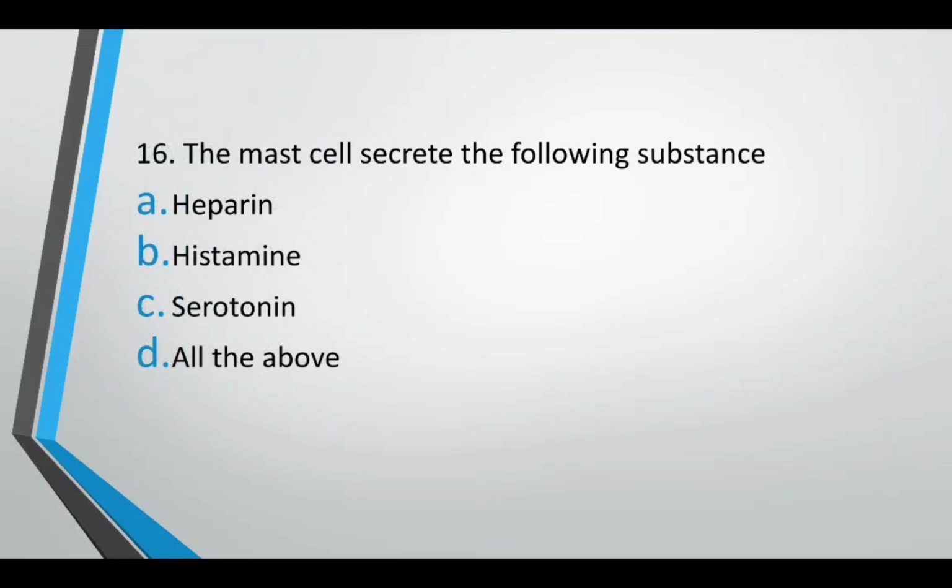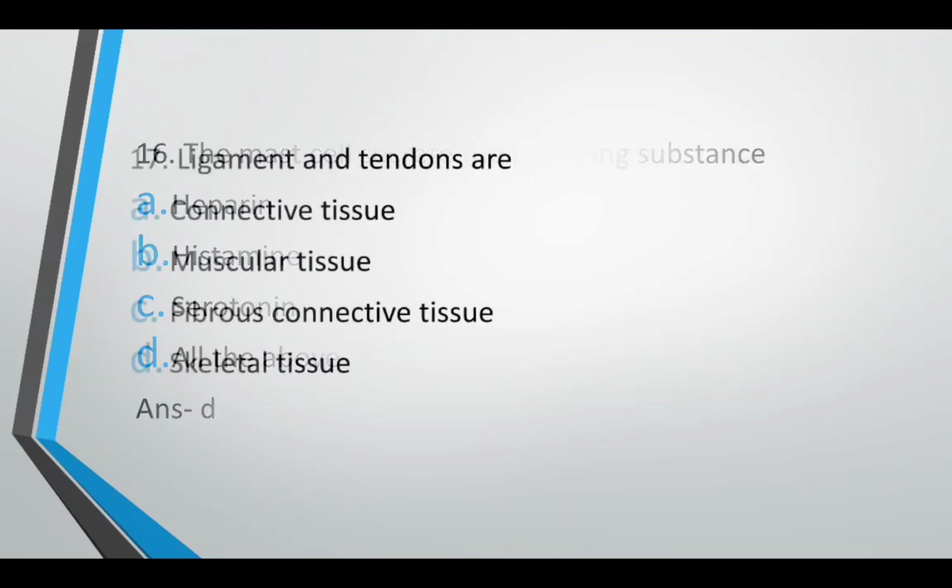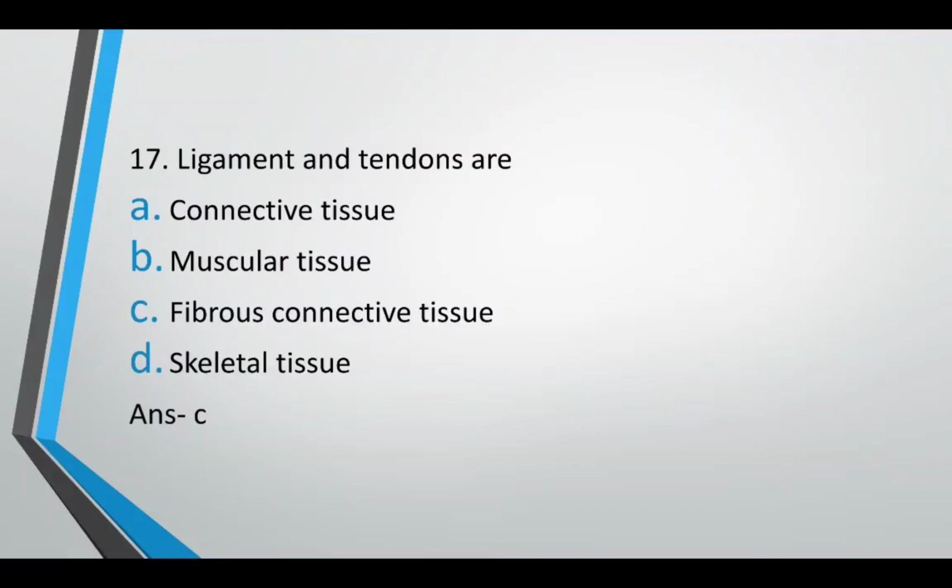The mast cell secretes the following substance: heparin, histamine, serotonin, all of above. The correct answer is option D. It secretes all of above. Ligament and tendon are connective tissue, muscular tissue, fibrous connective tissue or skeletal tissue. The correct answer is option C. It is an example of fibrous connective tissue. Ligament connects bone to bone, tendon connects bone to muscle.